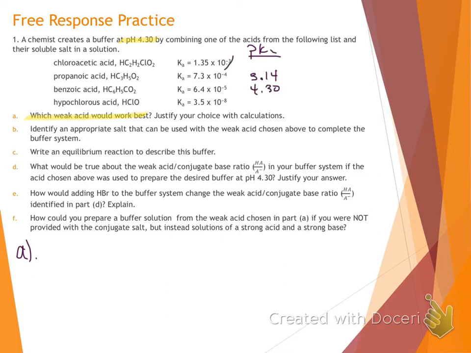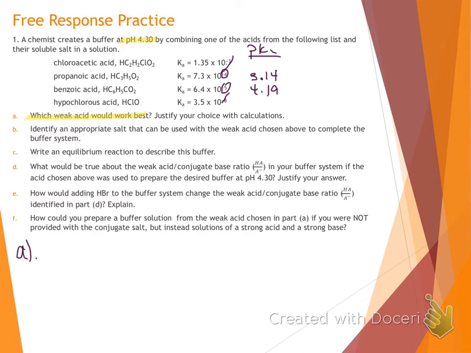So using my exponents, I only ended up calculating the pKa for these two, since I know from estimation those would be the ones closest to our pH of 4.30. To find that pKa of 4.19 from our benzoic acid, that's closest to 4.30. That's going to be our best choice.